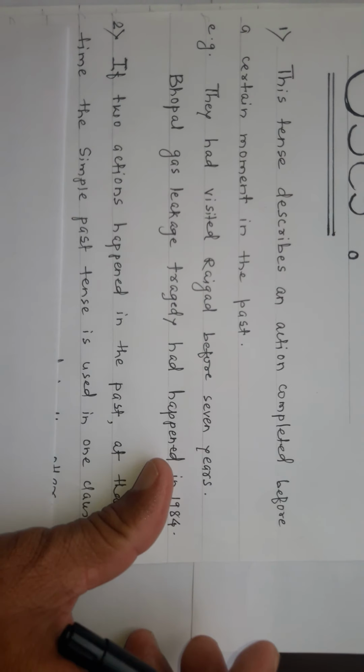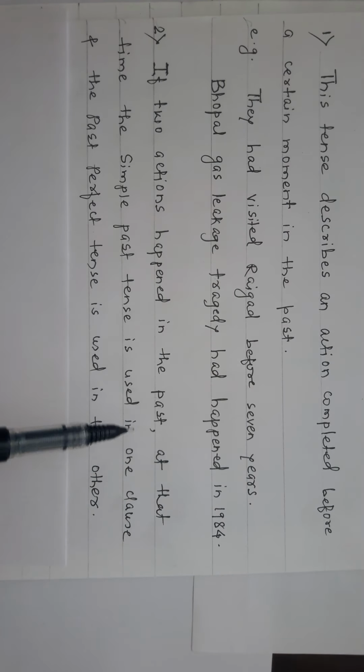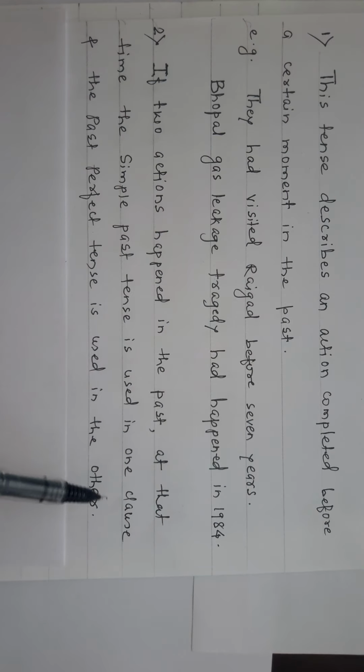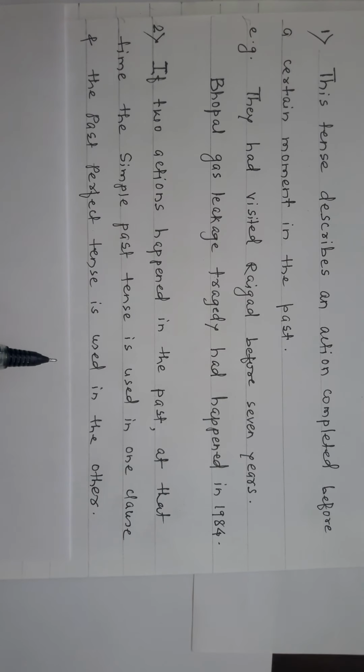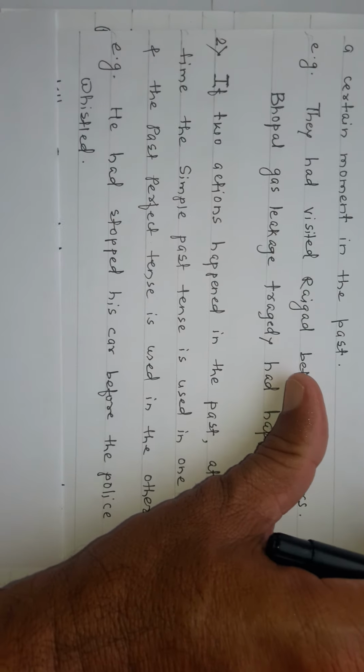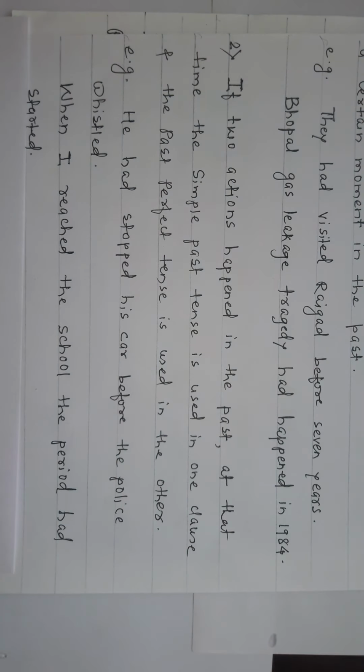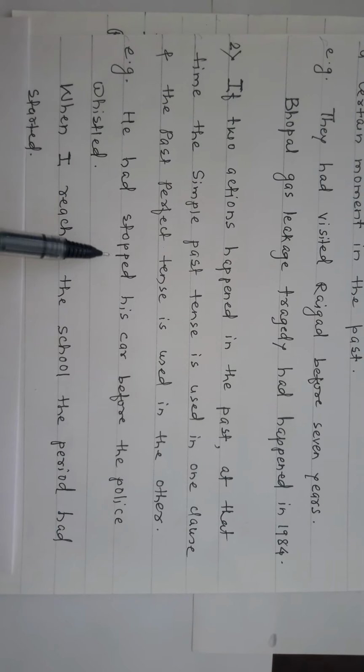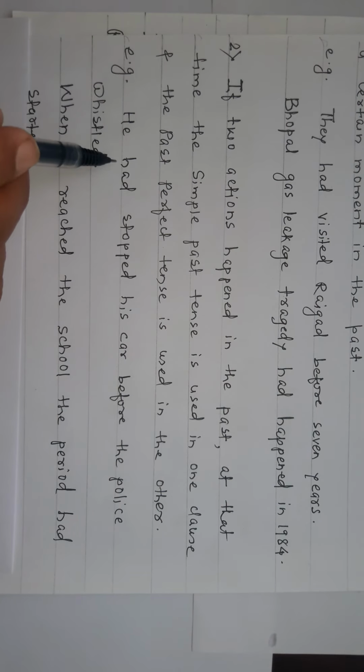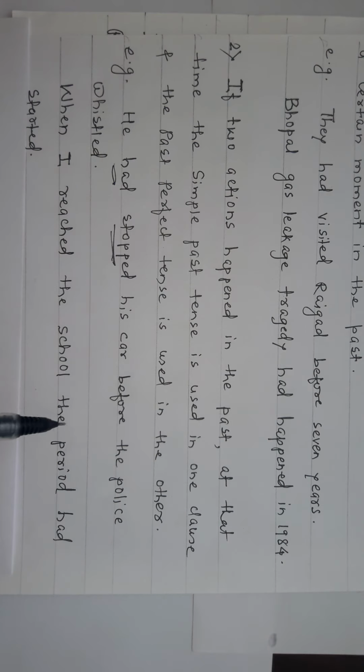Now secondly, if two actions happen in the past, at that time the simple past tense is used in one clause and the past perfect tense is used in the other clause. For example, he had stopped his car before the police whistled. It means here are two actions, whistling and stopping, but he had stopped his car before the police whistled.